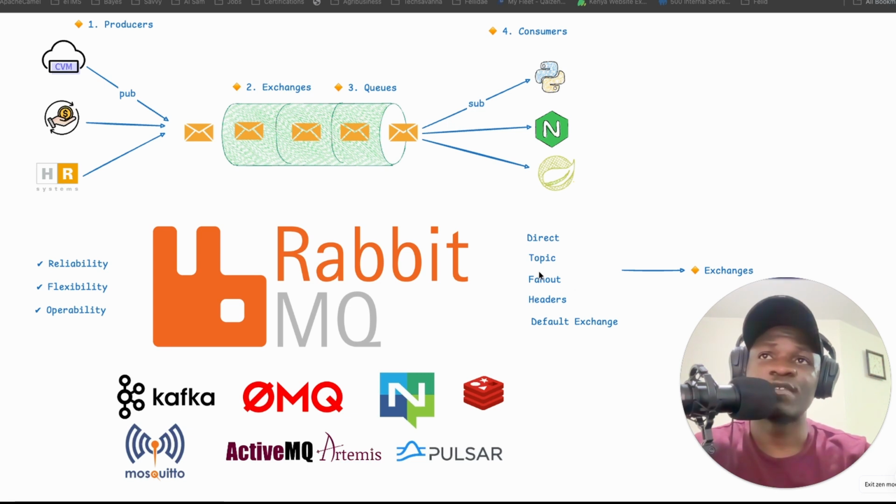Then the third one is fanout. This one is used basically for broadcasting. You want to create one message and then broadcast it to all the services that are listening in. So all those subscribed services will receive that message at a go.